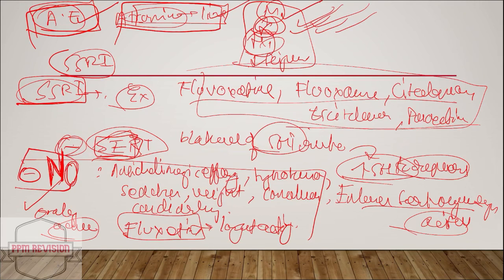Now looking at some interesting points, there is no anticholinergic effect, no hypotension, no sedation, no weight gain, no precipitation of convulsions, and they do not cause cardiac arrhythmias as well. Now looking at fluoxetine, it is the longest acting SSRI. So now let's quickly look at the adverse effects of SSRI. We saw that there is no hypotension or sedation. Now let's look at the adverse effects.